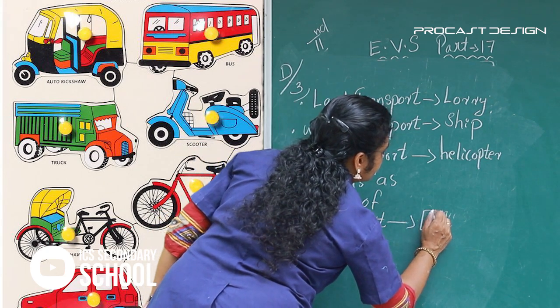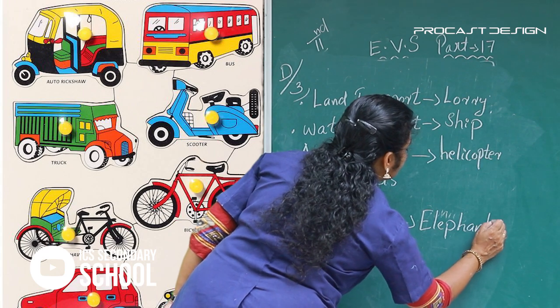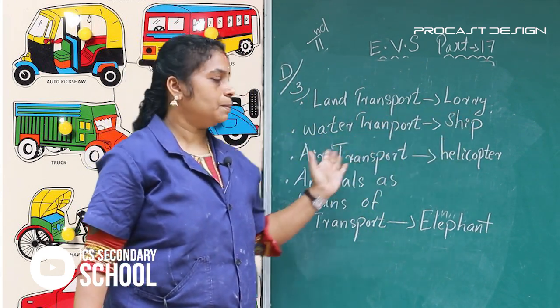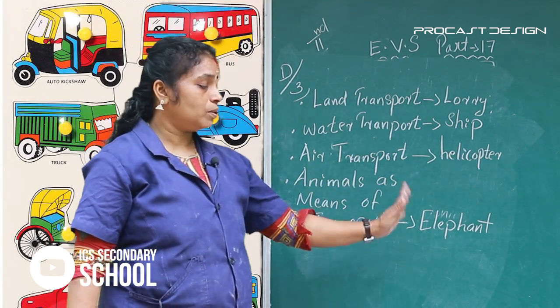Land transport, lorry. Water transport, ship. Air transport, helicopter. Animals as means of transport, elephant.